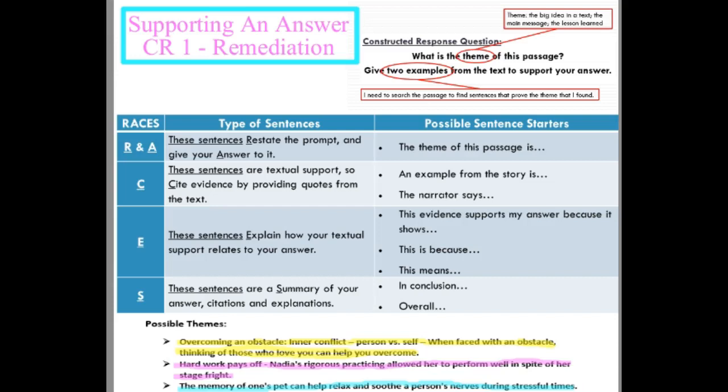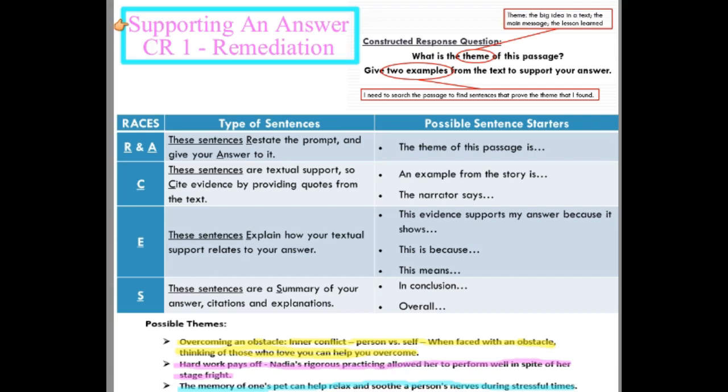If you are in this session, that means that you lost some points on your constructed response 1, your fiction constructed response 1, in the category of supporting an answer. So that's what we're going to talk about today. I'm going to share a file in File Transfer that is basically a copy of the slides that I'm using in here. It's a little grainy, but it's still readable, I think, and you can still use it to help you as you attempt to correct the issues with supporting an answer that you have in your CR1.